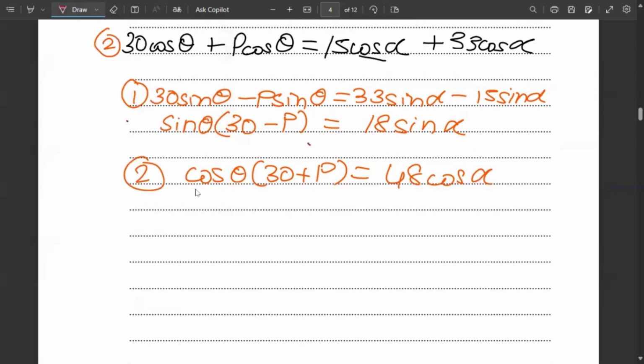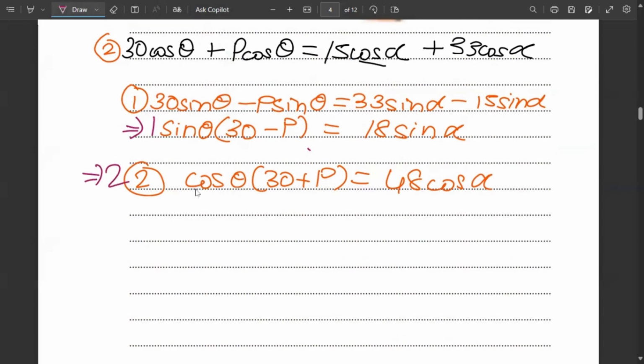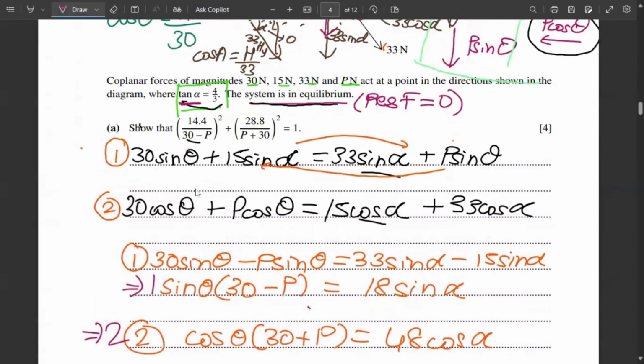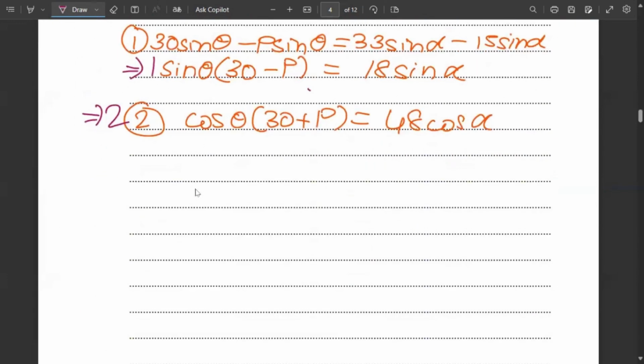This is the simplified equation 1. This is the simplified equation 2. So now what should we do? Now that we know that tan alpha is 4 by 3, I'd like to mention here that tan alpha can be written as sine alpha upon cos alpha, and this is equal to 4 by 3.